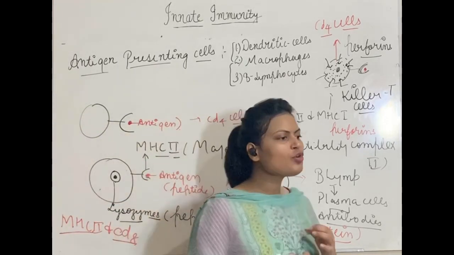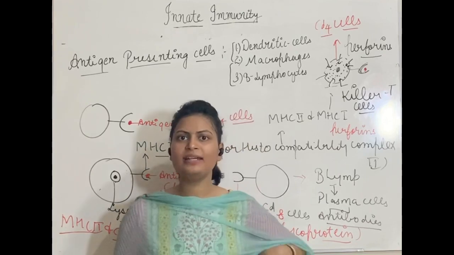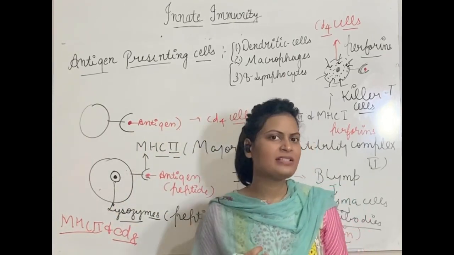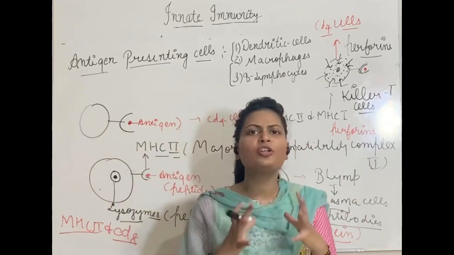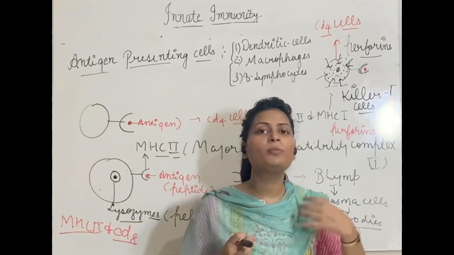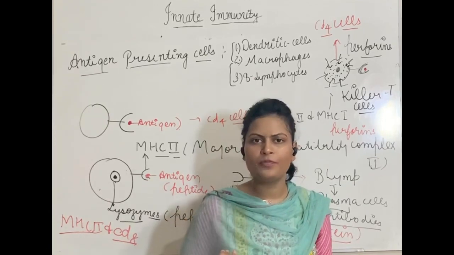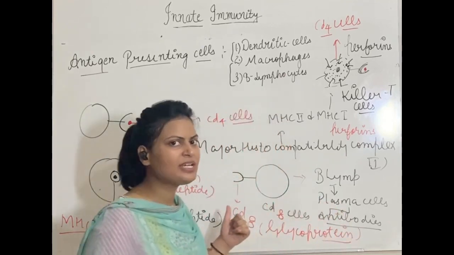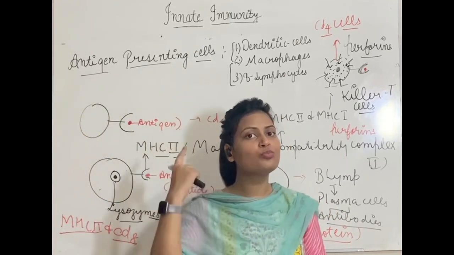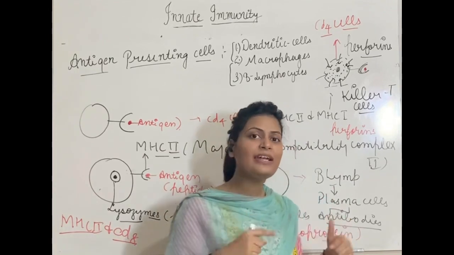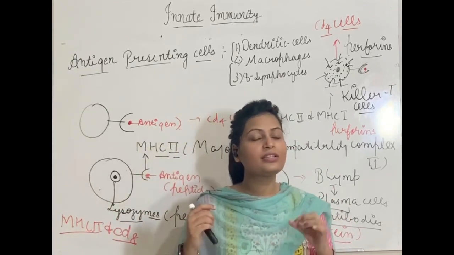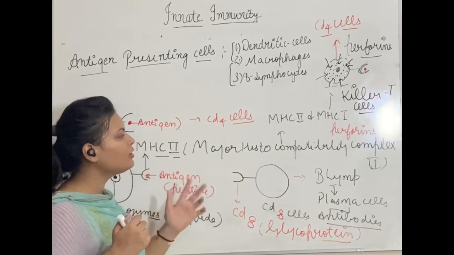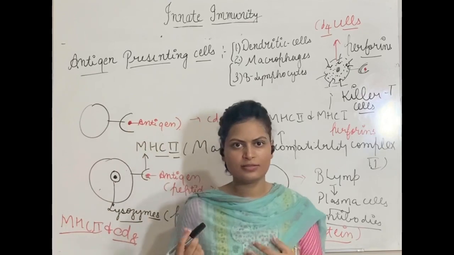But these are showcasing this component to helper T cells, and these helper T cells, or you can say lymphocytes, are actually present in the lymph of our body. Lymph is a kind of fluid. For example, blood is also a fluid, lymph is also a fluid, and in that fluid, lymphocytes are circulating. So these antigen presenting cells will first have to move to lymph. Then after moving to lymph, there they will showcase this antigen to lymphocytes, that is helper T cells.